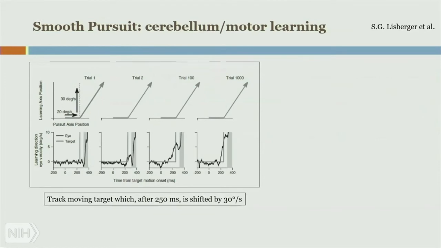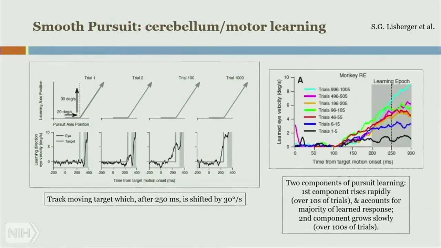What happens, obviously, if you look at the bottom figure, you'll see that at first the monkey kind of misses the target. You can see its eye movement is different from where the target is. By the second trial, the monkey kind of anticipates something going on, so it's a little bit better, but it still misses. By the 100th trial, the monkey is figuring out what it's supposed to do, still not perfect. Dr. Lisberger does this analysis for over 1,100 trials. And by the 1,000th trial, look at how accurately this monkey is able to predict where the motion of the stimulus is. This is a summary of the different trials.